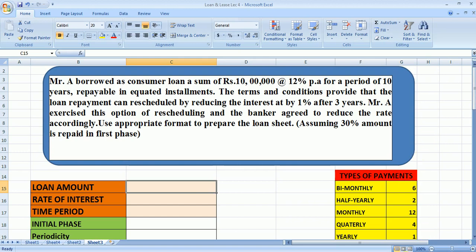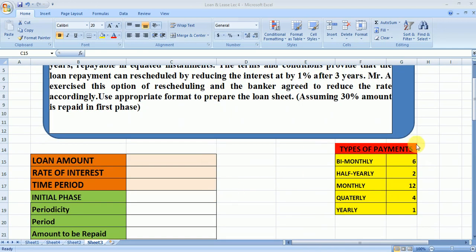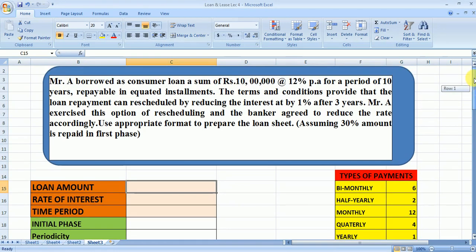In this case the total amount we have been given is 10 lakh, and the rate of interest is 12%, which remains for the 3 years, but after 3 years it will reduce to 11% due to the change in terms and conditions. The time period given is 10 years, and it is assumed that 30% of the amount is repaid in the first phase. Now let's start with the solution. In front of loan amount we will write 10 lakh. Then the rate of interest is 12% and the time period is 10.